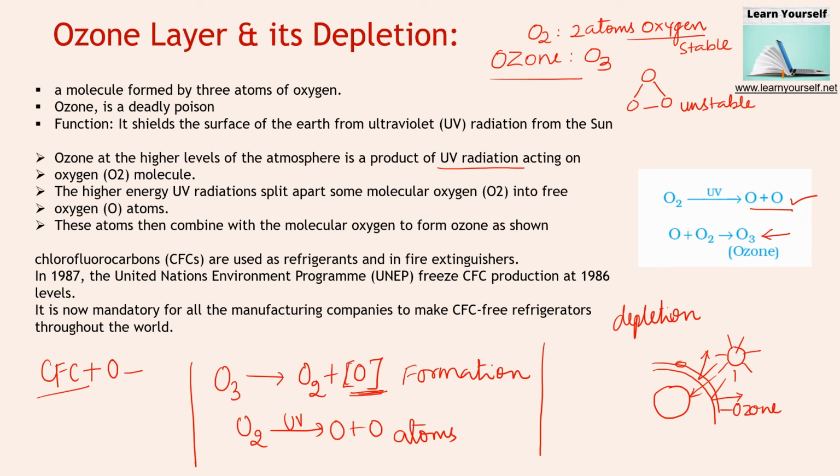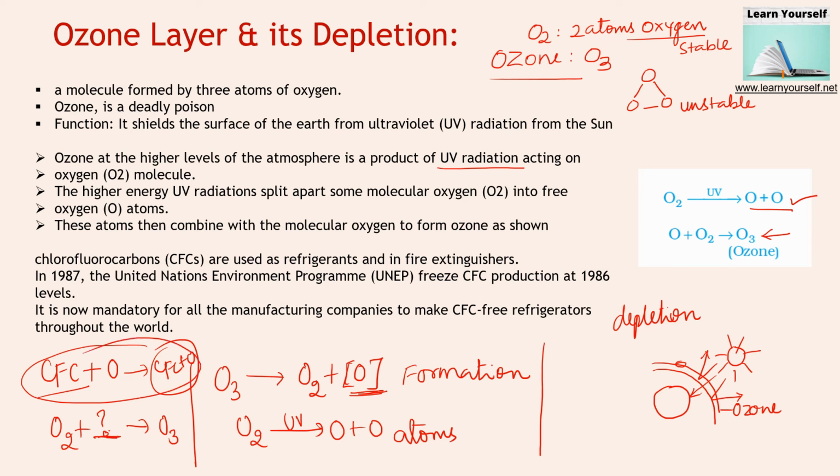So it will give us a compound with the CFCs. CFC plus O, they are forming a molecule. In turn, as a result, oxygen will be less for the formation of the ozone molecule. So here we are not getting enough nascent oxygen because the chemical is reacting with nascent oxygen.